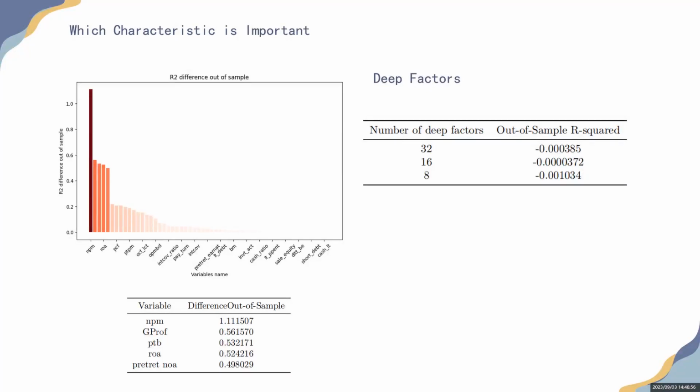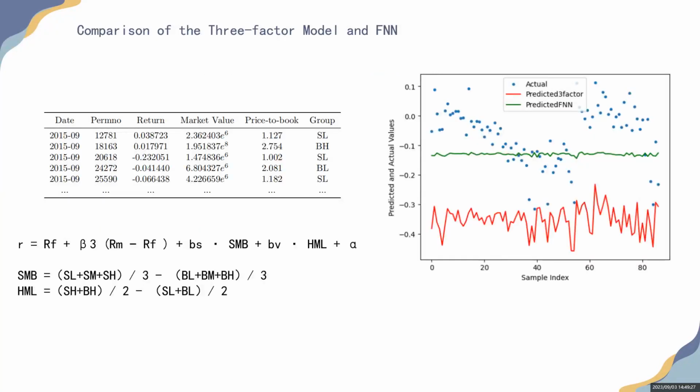Next step, I use the autoencoder to extract the factors. I want to extract the important information and shorten the training time. It can be seen that the R-squared is negative when the D factors were set to 32, 16, and 8. The main reason is that all the information in the 55 firm-specific characteristics is important to Model 3. Extracting D factors leads to loss of information. It makes the nonlinear relationship between the return and the characteristics not significant. Now I know the characteristics do influence the price or the return.